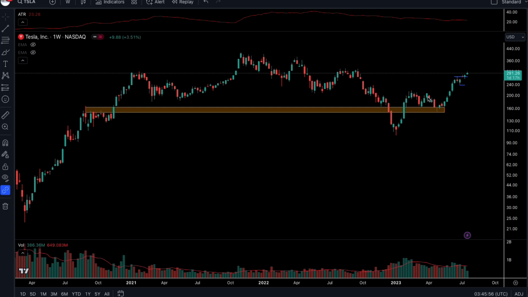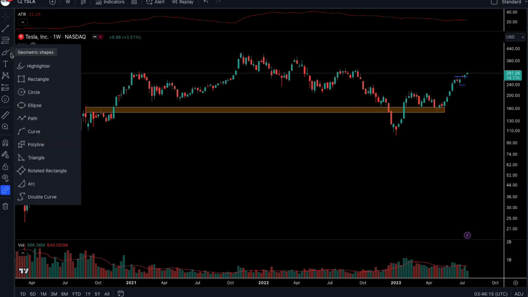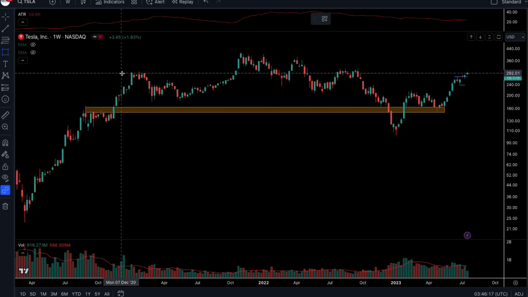Right, so now where to from here? You can see our recent position that we took here. Tesla was just consolidating. Then we bought Tesla when it broke above this level. So far that position is in profit. Tesla is just trading below $300 per share. So where to from here? Where is the level of interest? What we want to see is what happens from this level.